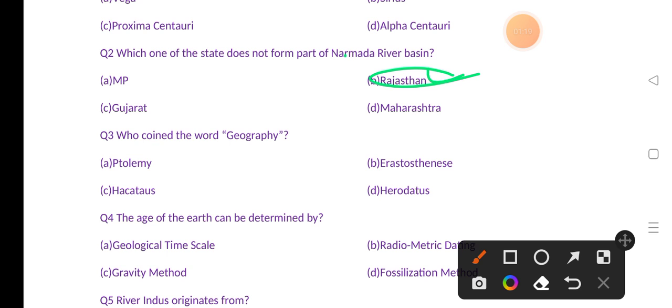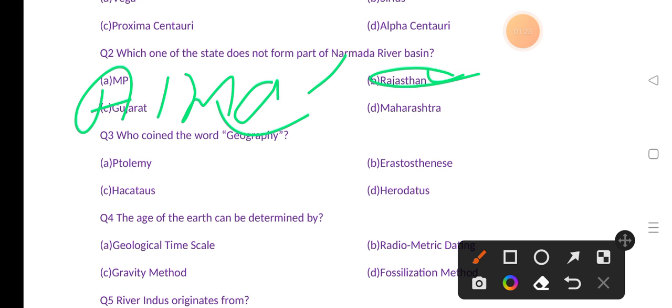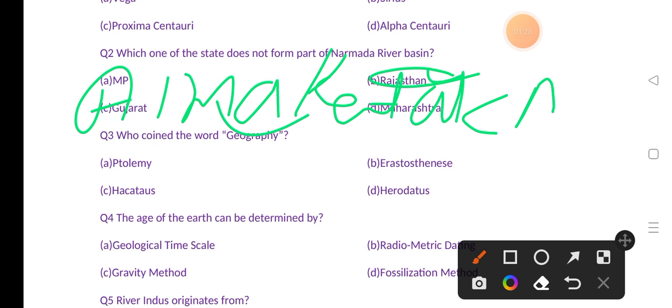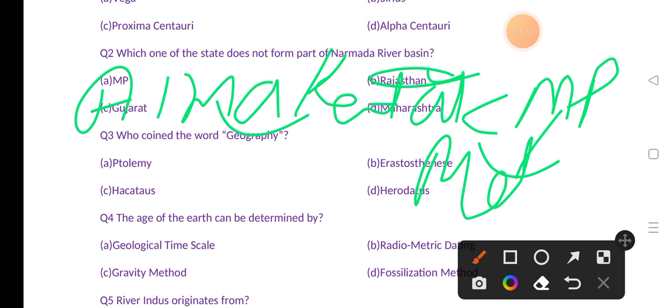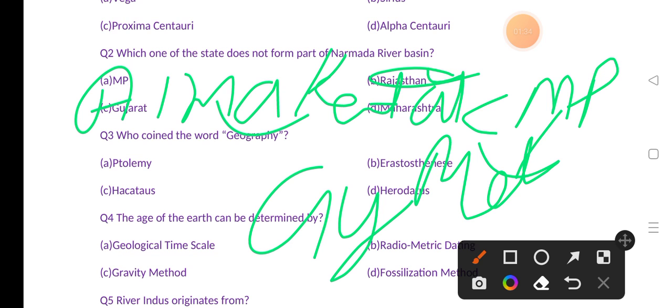If you talk about Narmada, it originates from Amarkantak in MP. This river flow also goes to Maharashtra and Gujarat. Narmada is the largest river in Gujarat.